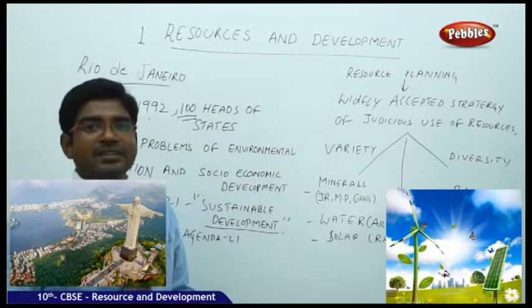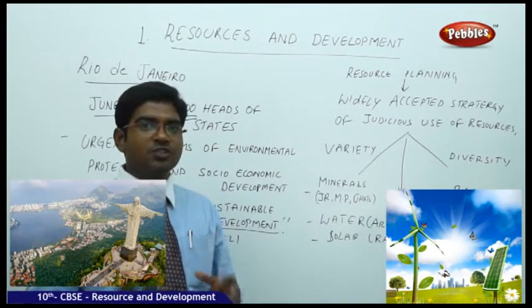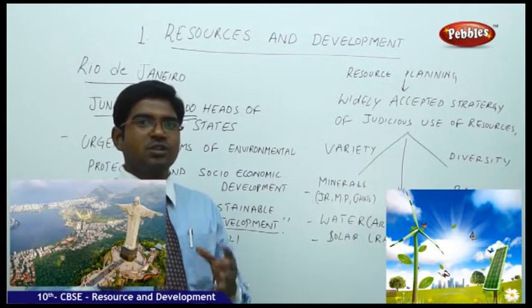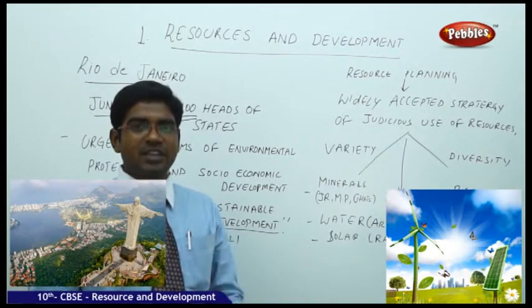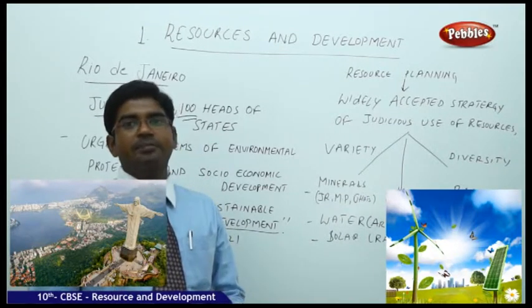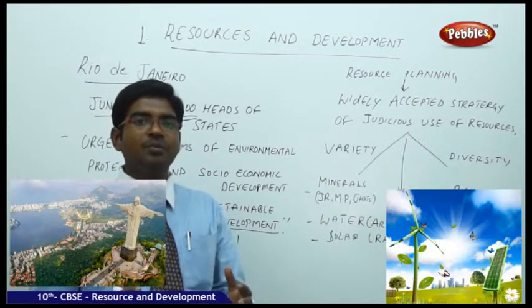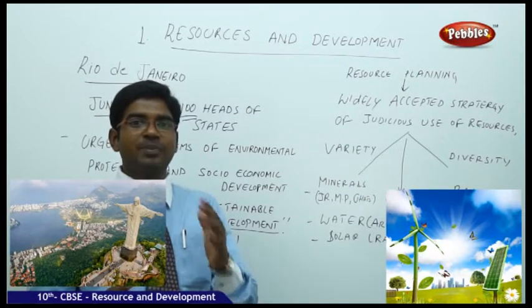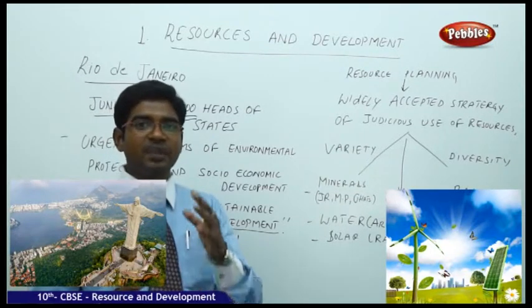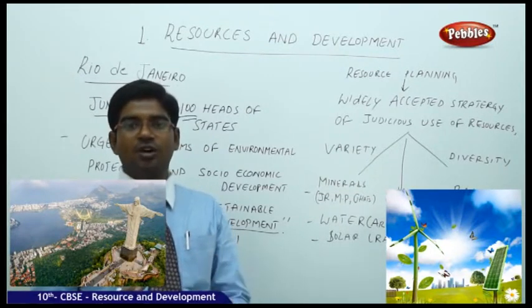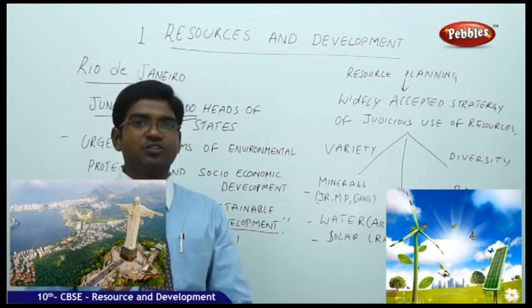Sustainable development is a development in which the resources are used to develop, but at the same time, nature should also develop. It should not hurt or harm any of the future benefits. We should not develop anything at the cost of the future generations' resources.